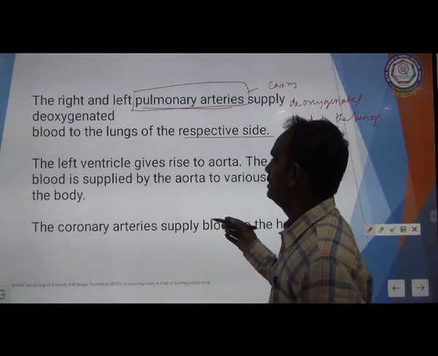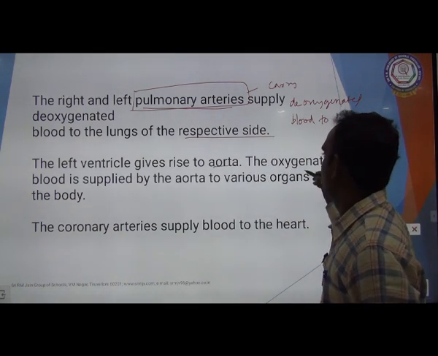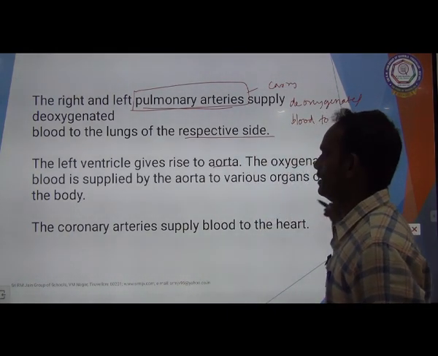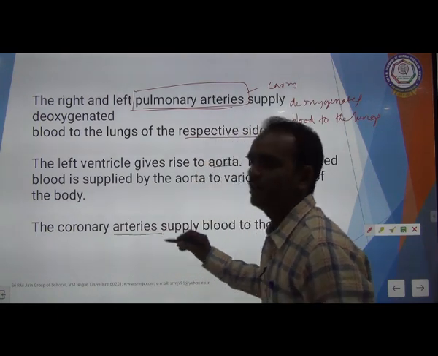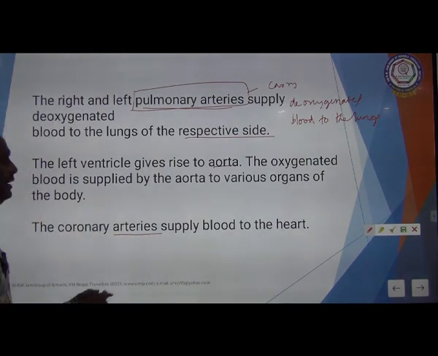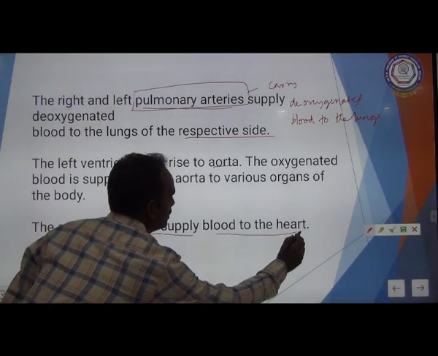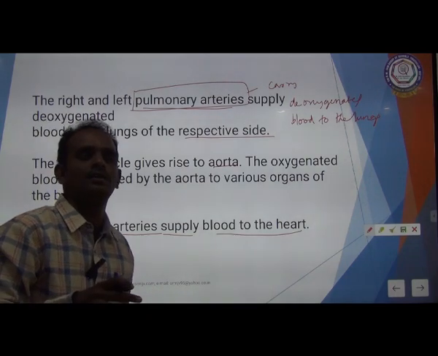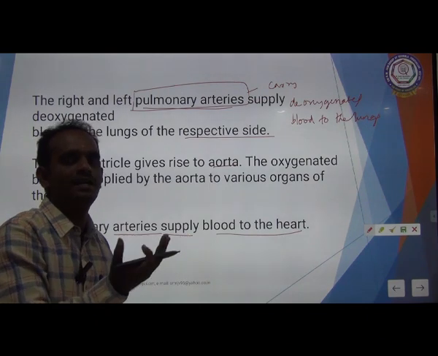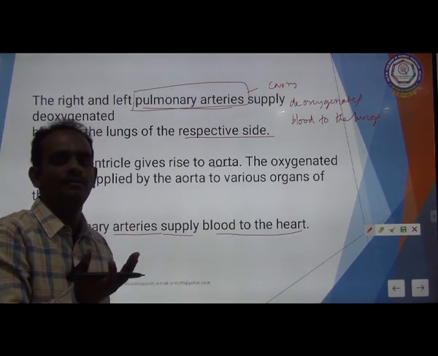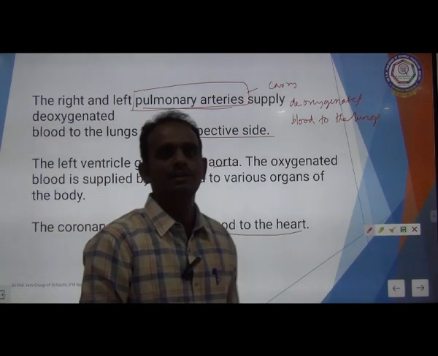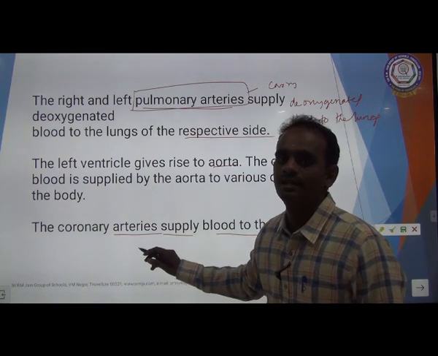The left ventricle gives rise to the aorta. The oxygenated blood is supplied by the aorta to various organs of the body. The coronary sinus or coronary arteries are a type of blood vessel that supplies blood to the heart. The heart also needs blood for its pumping and muscular action. That blood is supplied through the blood vessels called coronary sinus or coronary arteries. Clear?